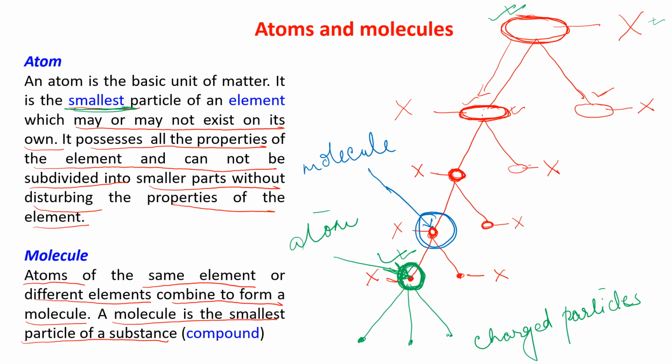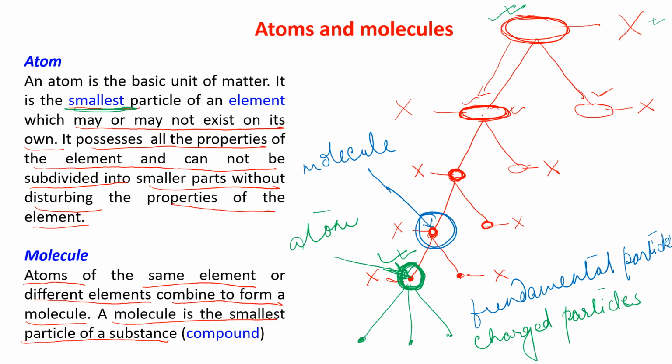Molecules can be divided into two or more atoms. But if you divide an atom, it will give you three fundamental particles. They are known as fundamental particles, they are the charged particles.